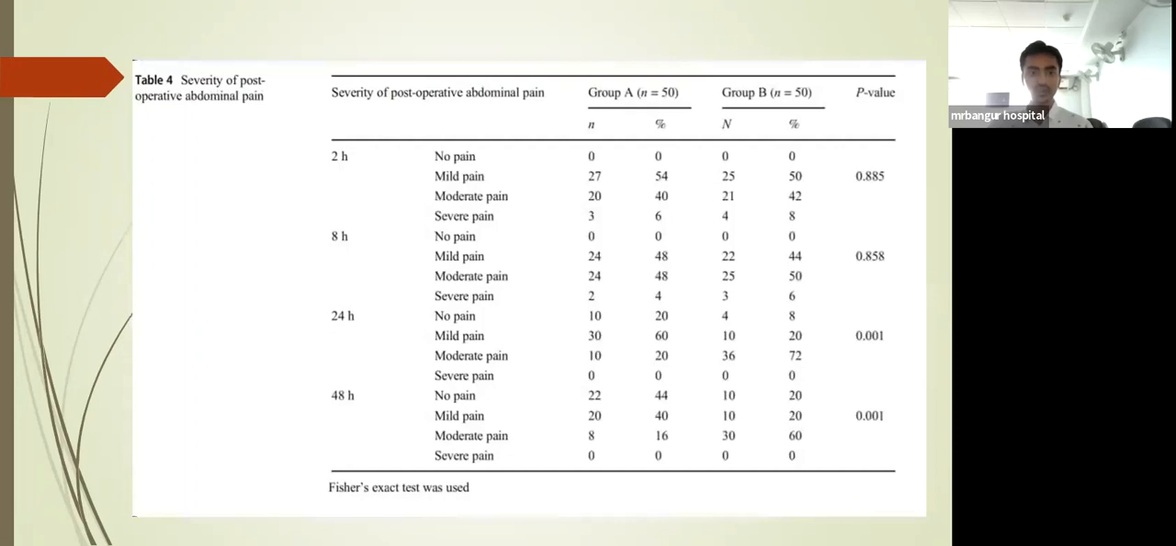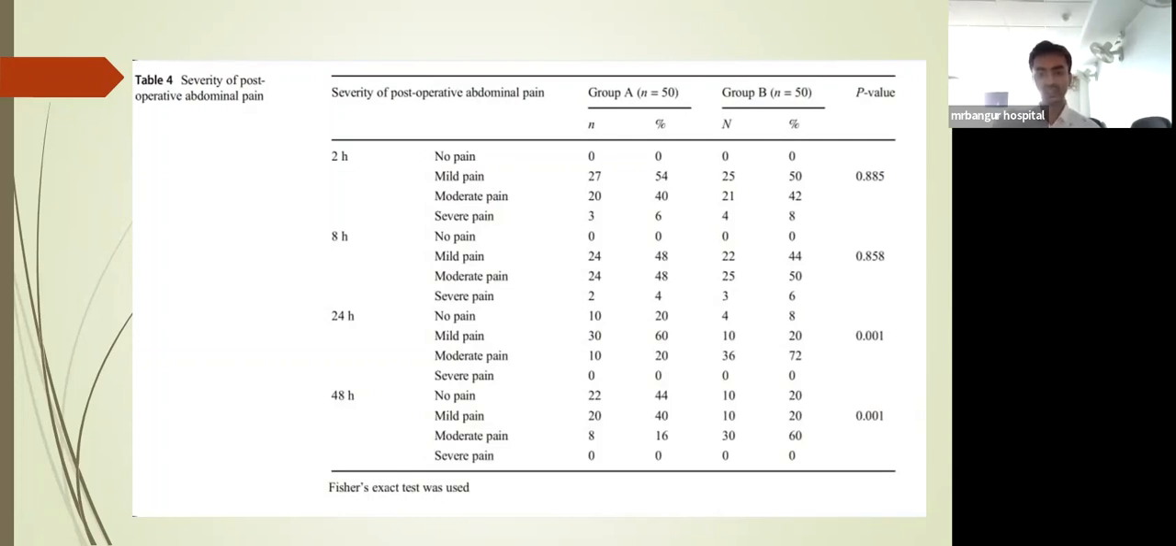And the severity of post-operative abdominal pain. After 2 hours, group A having 0 pain, and group B is also having 0 pain. Mild pain is 27, and in group B was 25. Moderate pain is 20, and in group B it's 21. The p-value is 0.885, which shows that there is no difference between group A and group B.